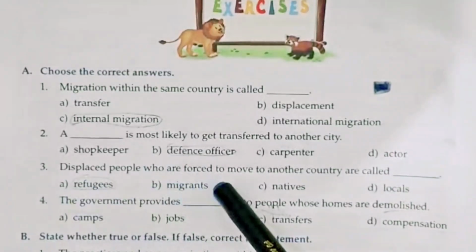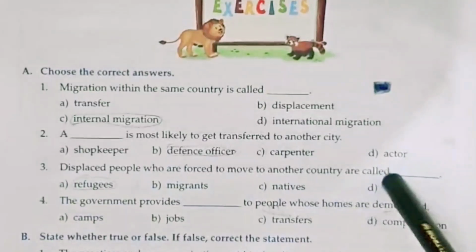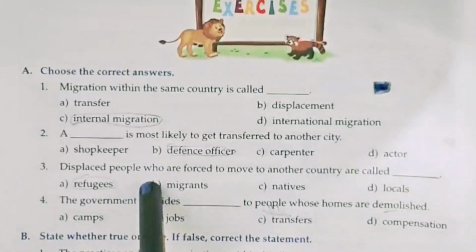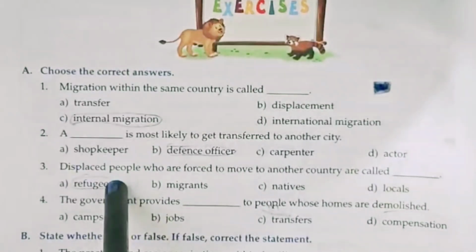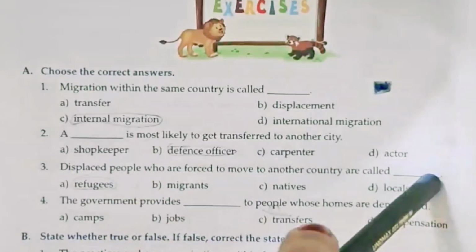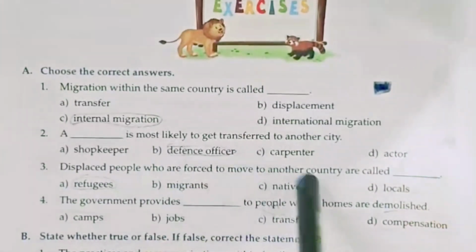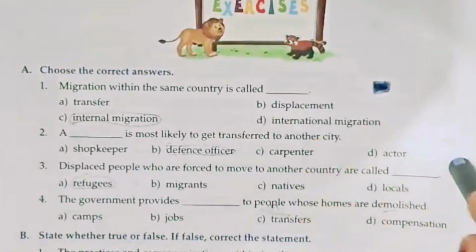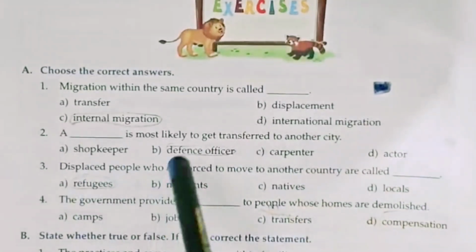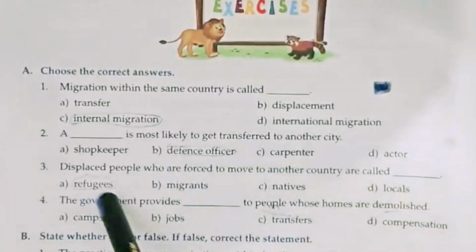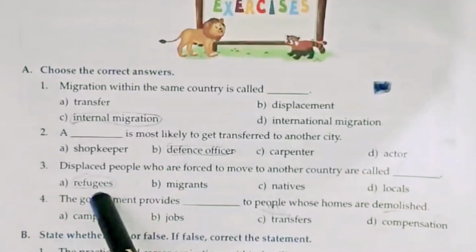Displaced people who are forced to move to another country are called. जो लोग अपनी जगह को मजबूरन छोड़ते हैं, किसी मजबूरी से छोड़ते हैं, उन्हें क्या कहा जाता है? Displaced people who are forced to move, जिन्हें जबरदस्ती दूसरी कंट्री में जाना पड़ता है. Displaced people who are forced to move to another country are called refugees.